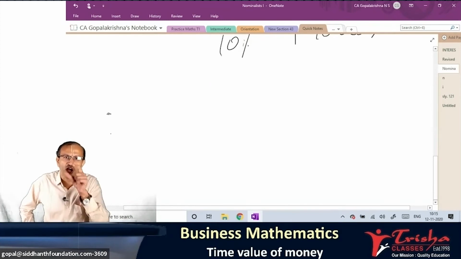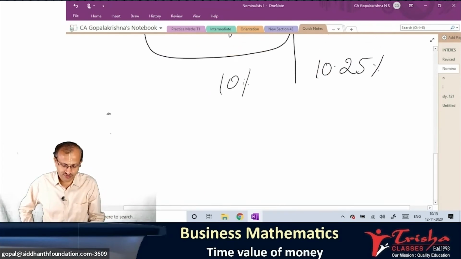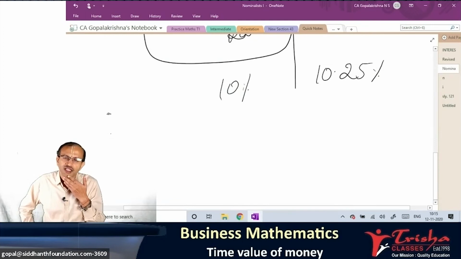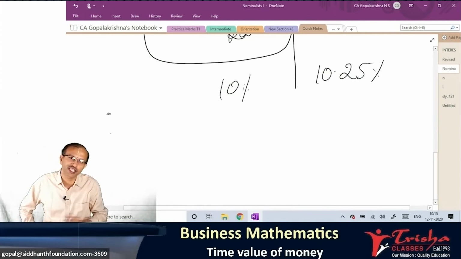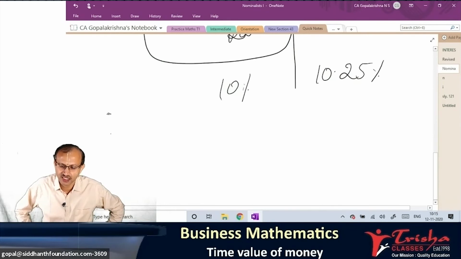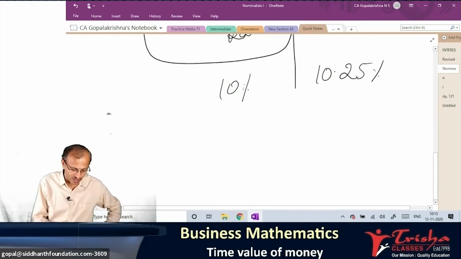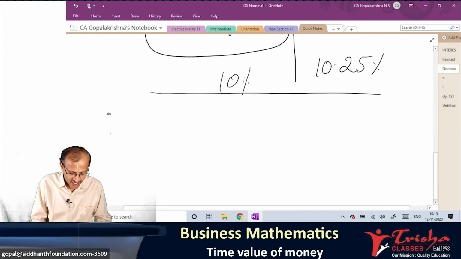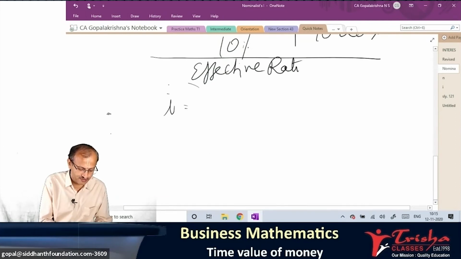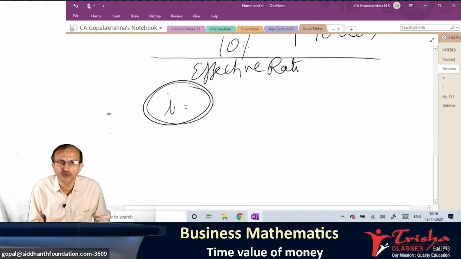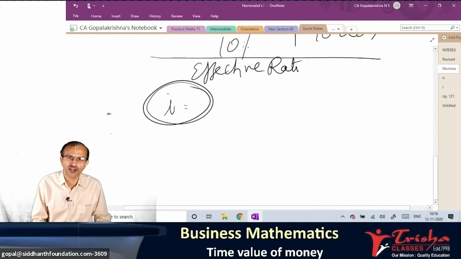Now the question comes, every time I cannot do half yearly taking 100 rupees. That takes more time. This is okay, 2 years. If it is quarterly, it will take more time, or monthly you do 12 times, it is a Herculean task to do 12 times your interest computation. That's why we have to apply the formula. Listen carefully. What is the formula for effective rate of interest? Whatever the question mentions to you is the nominal rate.